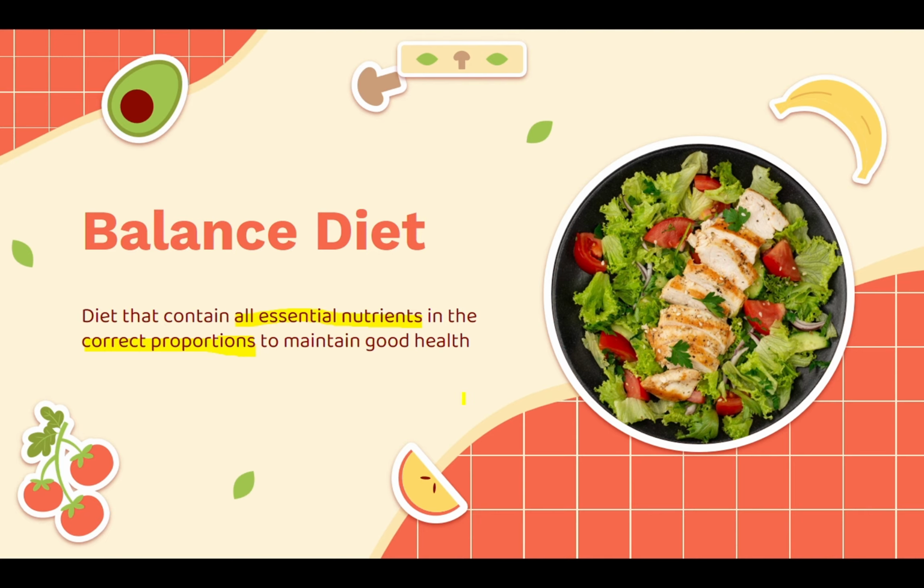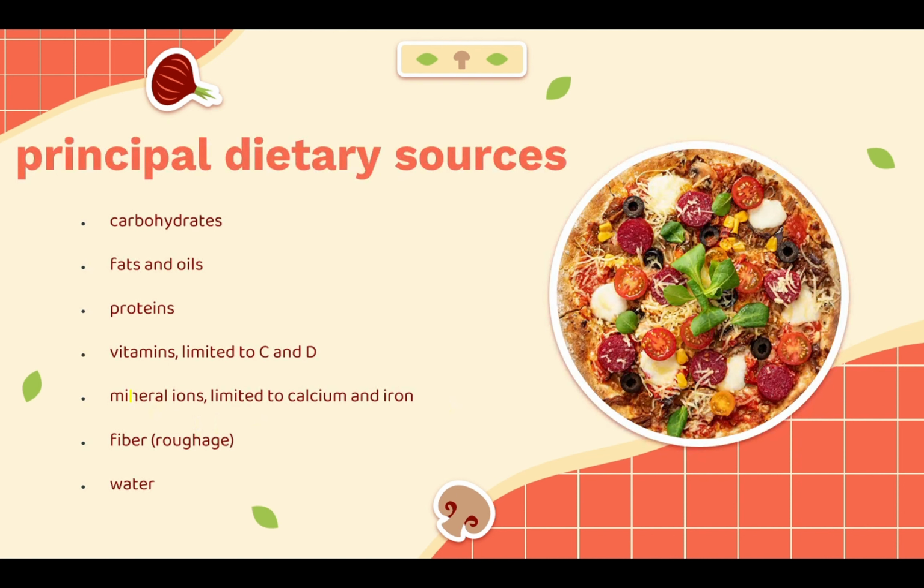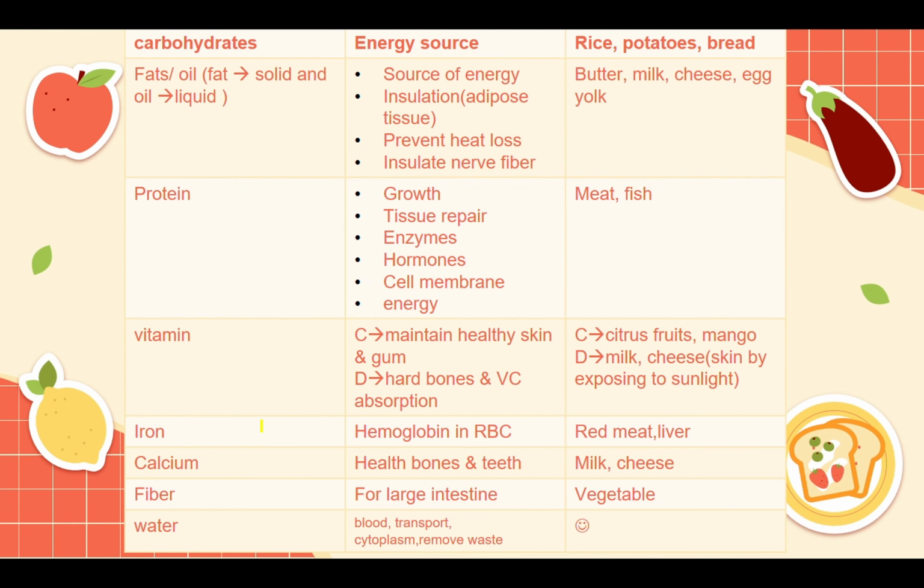Okay, so principal dietary sources, we have carbohydrates, fats and oils. You'll know the difference between fats and oils in the upcoming slides, so don't worry about that. Proteins, vitamins, limited to C and D, but just say that they are vitamins. Mineral ions, also limited to calcium and iron. And the last two are fiber, and lastly, water. Water is a source. Put that in mind.